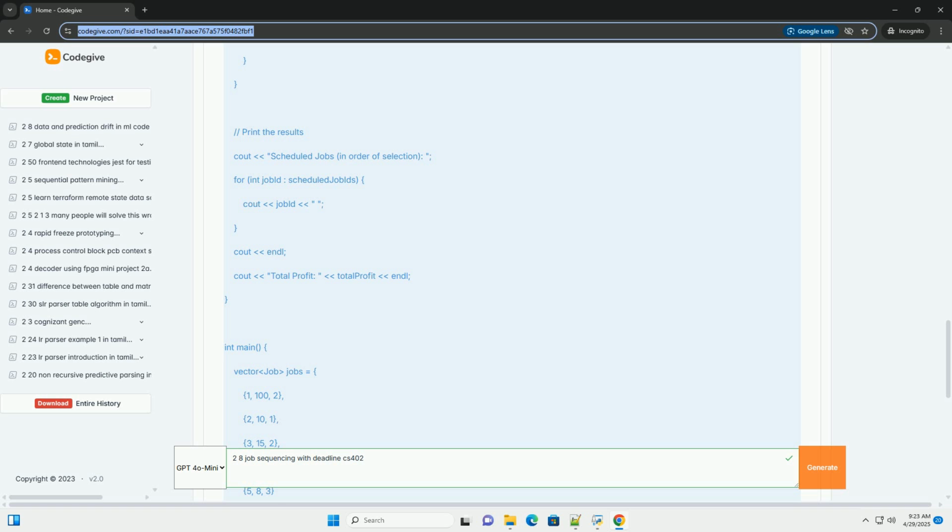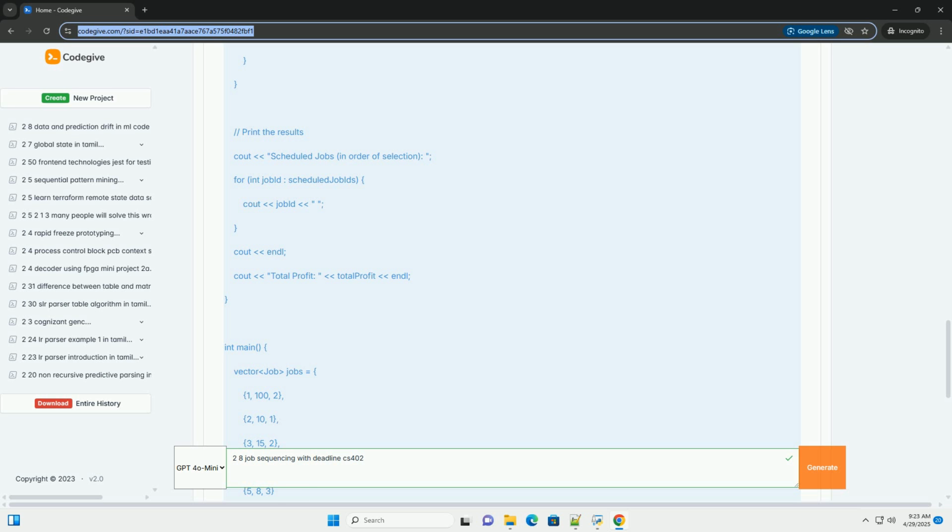3. Iteration. Iterate through the sorted jobs. For each job, iterate backwards from its deadline, d sub i, down to 1. If a time slot is available, i.e., schedule j equals false, schedule the job in that slot, set schedule j equals true, add the job's profit to the total profit, and break out of the inner loop. For the result, the total profit is the maximum profit achievable, and the schedule indicates which jobs are selected.